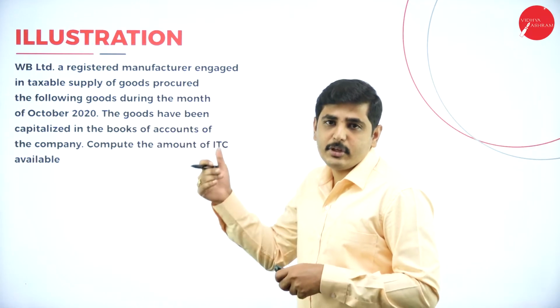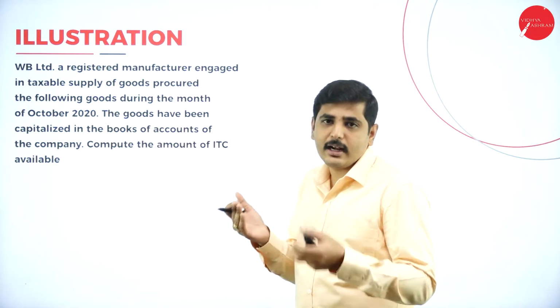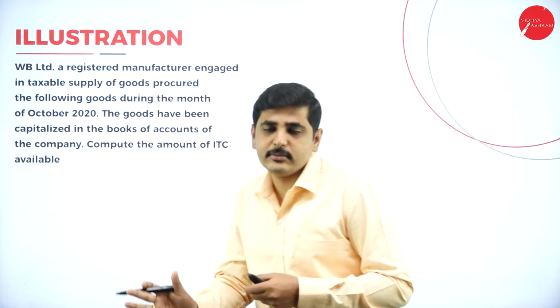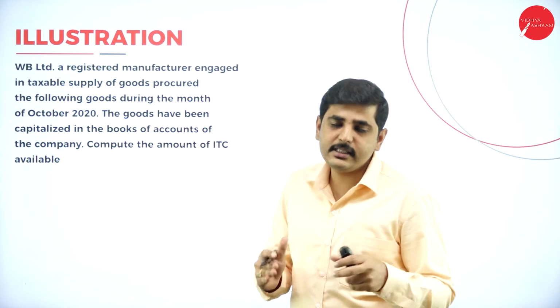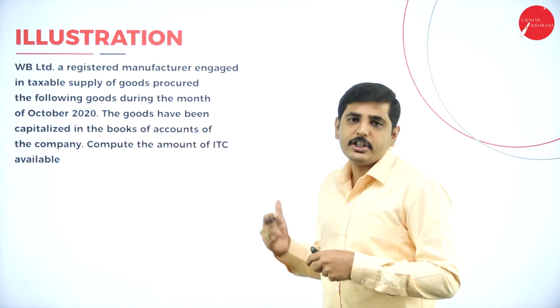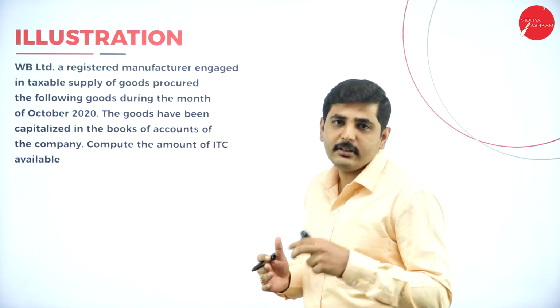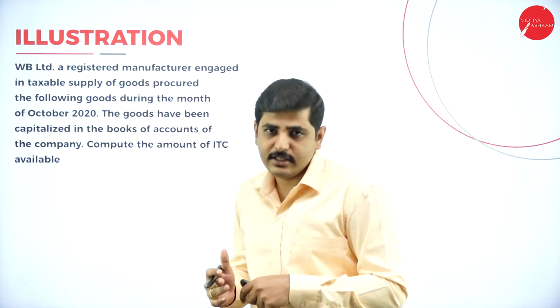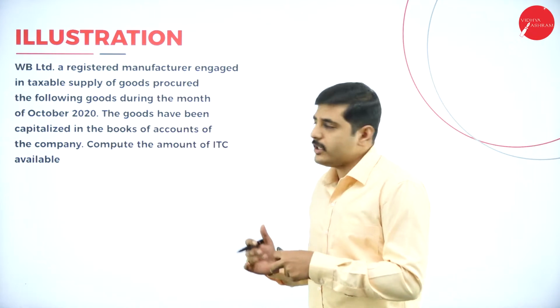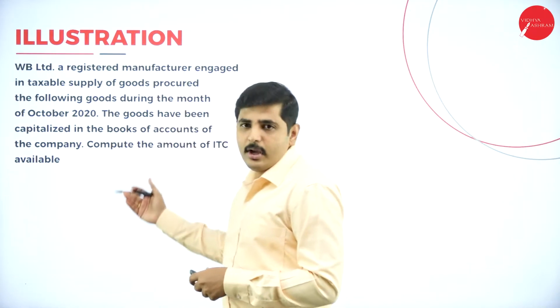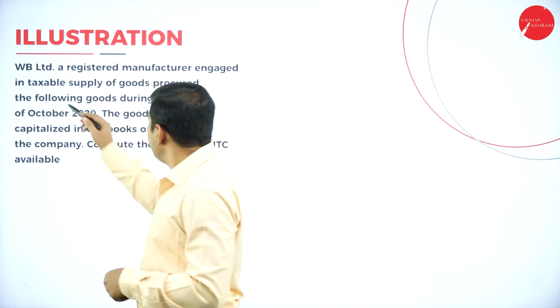The input tax distributor will distribute them, and what is the mechanism to calculate or adjust IGST, CGST, SGST, and how to distribute the credit within IGST, CGST and SGST. These points we discussed in the previous session, and in today's session we are going to discuss some more problems. Let's see.